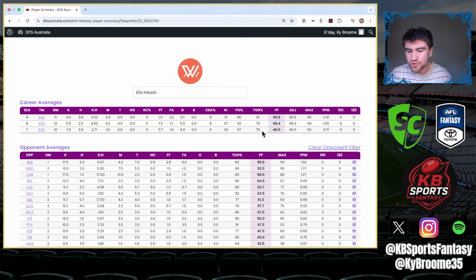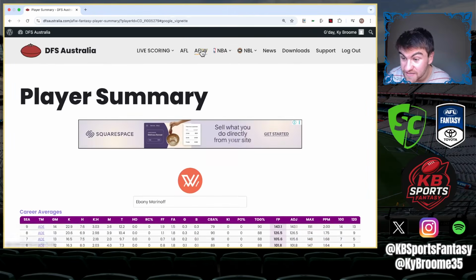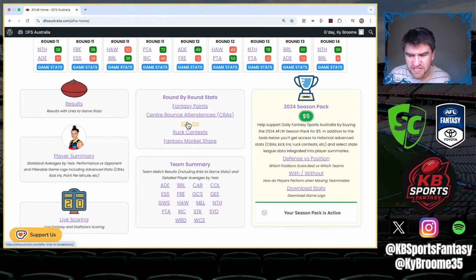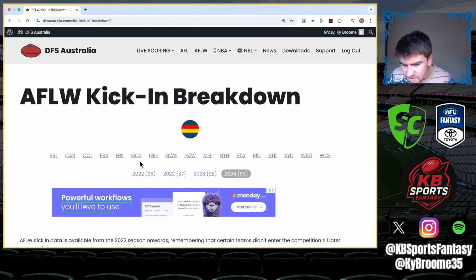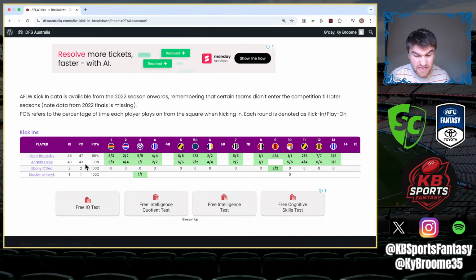And I think even with the new system at Port Adelaide, it will be a decent one to actually look at who was kicking out for Port Adelaide, because I don't remember if there was someone consistently doing it from memory. Let's just go to Port Adelaide here. It was Brooksby and Foley. I think she takes kick-ins there at Port Adelaide when she's back there. And they had quite a few kick-ins, so she might have access to another 10, 15 kick-ins of what she was getting.